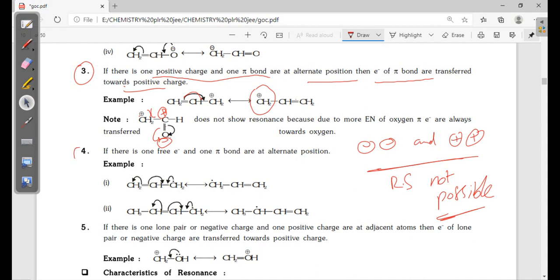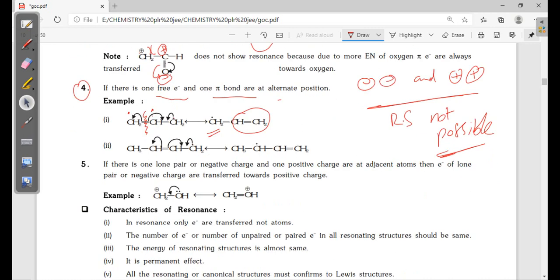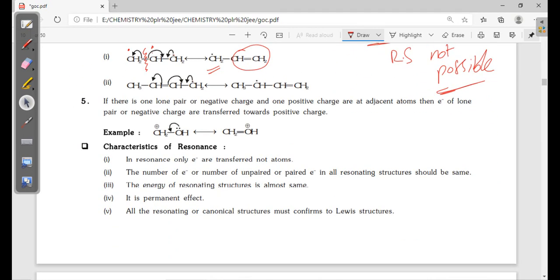Next, fourth: if there is one free electron, a single electron, and one pi bond at an alternate position, then it needs only one electron, so homolytic cleavage of this bond takes place. So here one electron, and these two electrons form a bond here, and here the unpaired electron is there. Okay, next. Here the lone pair is there, it's going back to carbon, and this is allowed because here there is no plus. So this is allowed.